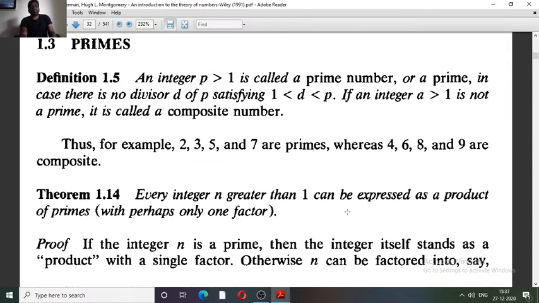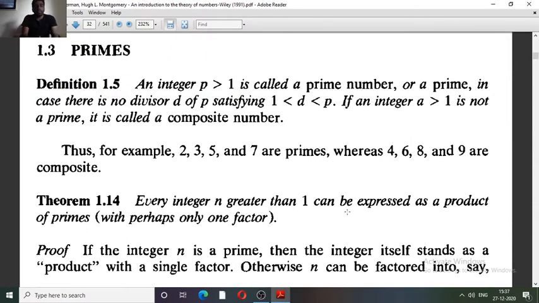First of all, I am discussing some things which are based on the set of primes. Let me first discuss the definition of prime. An integer p strictly greater than 1 is called a prime number, or a prime, in case there is no divisor d of p satisfying d strictly greater than 1 and strictly less than p. And if an integer a strictly greater than 1 is not a prime, it is called a composite number.